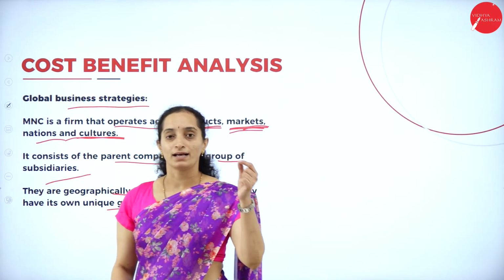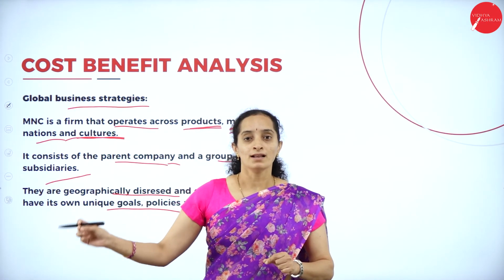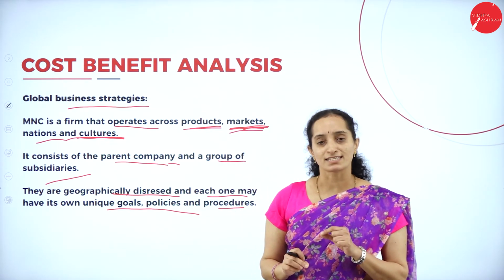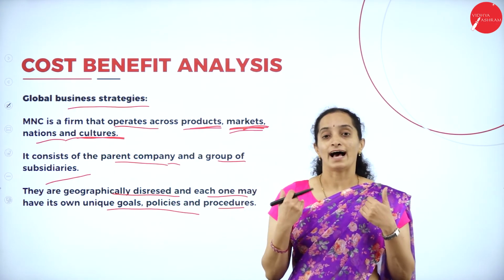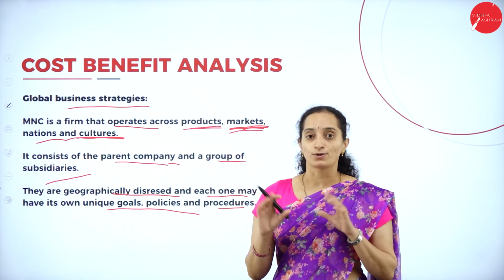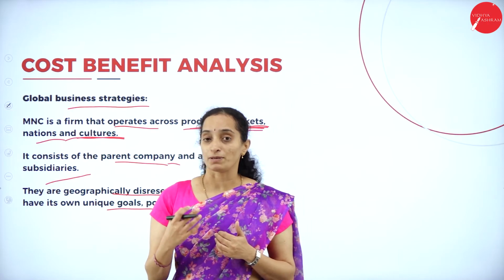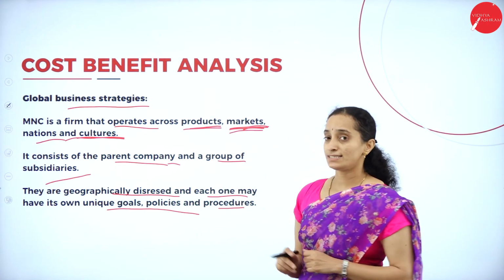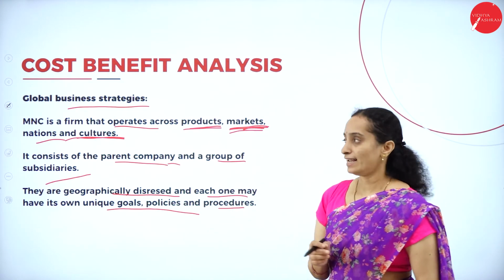What works in America may not work in Europe. What works in Europe may not work in Middle Asia, isn't it? What works in Middle Asia will definitely not work in India. So every nation has its own culture. The business which wants to spread globally has to study the culture of the nation, the culture of the people, and has to make unique goals, policies and procedures for each different nation.